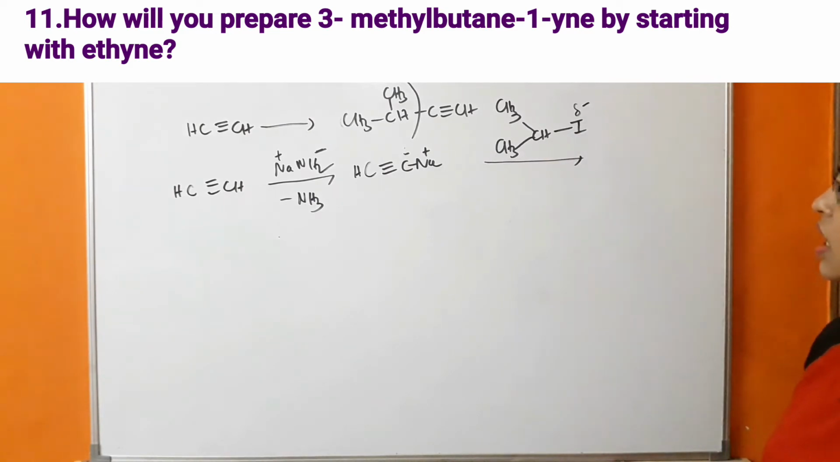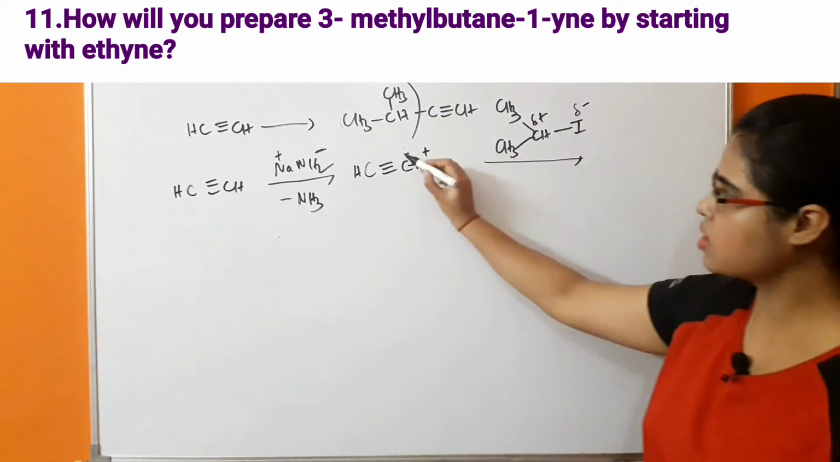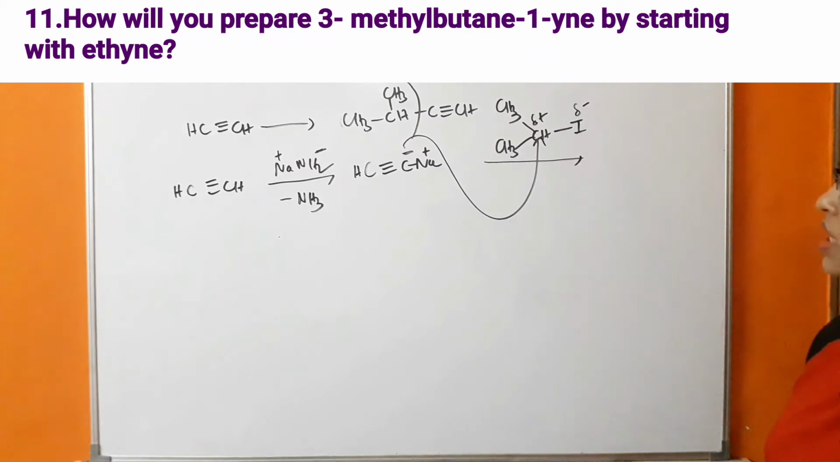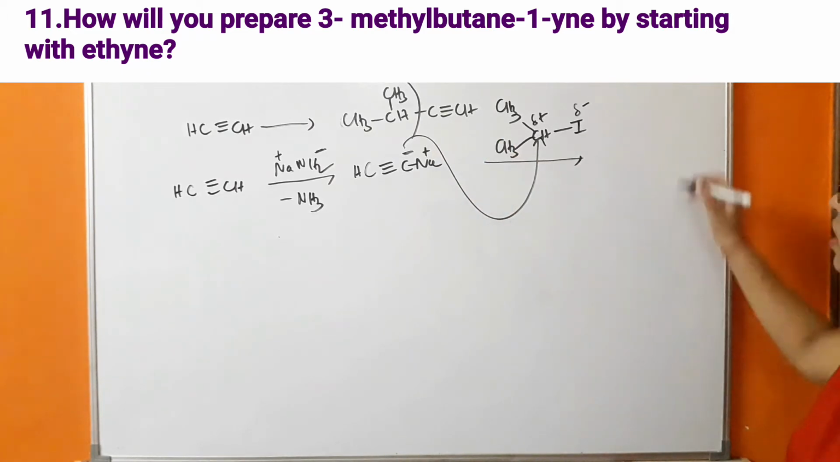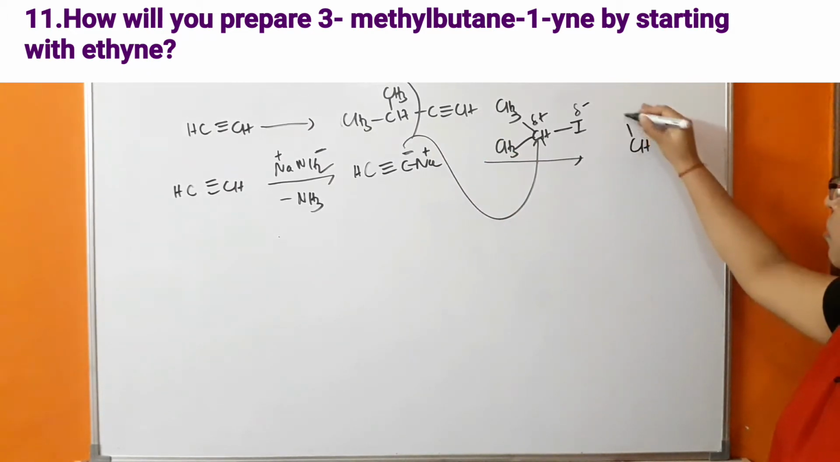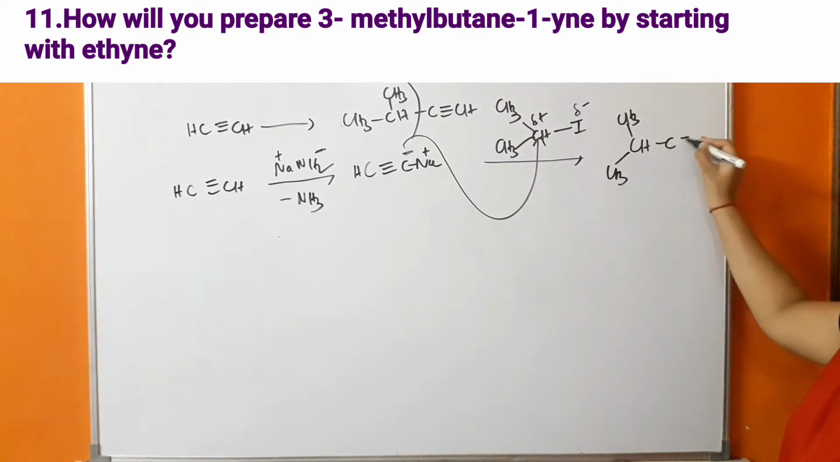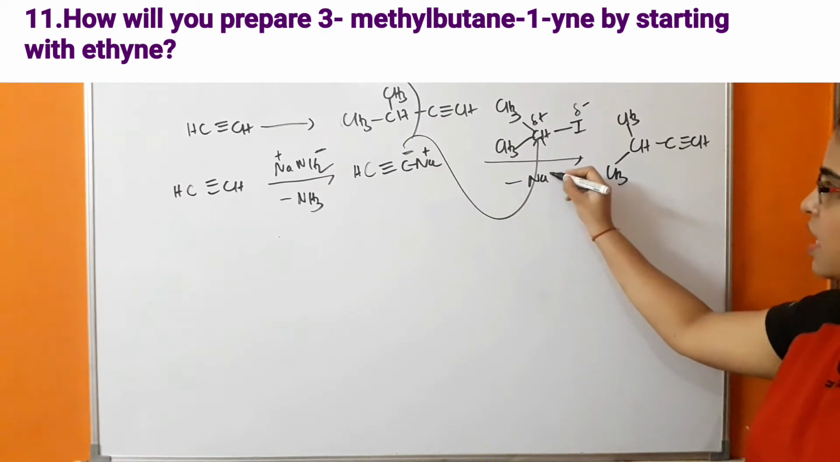Iodine has a partial negative charge, and carbon has a partial positive charge. So the carbanion part will attack this carbon, which is electron deficient. So a compound will be formed. What is happening further? There will be formation of CH3, C triple bond CH, and removal of NaI.